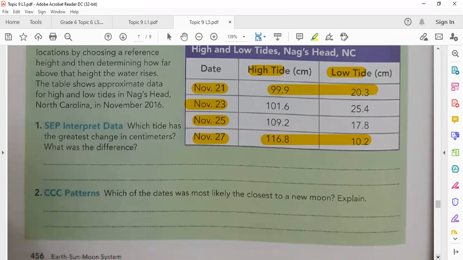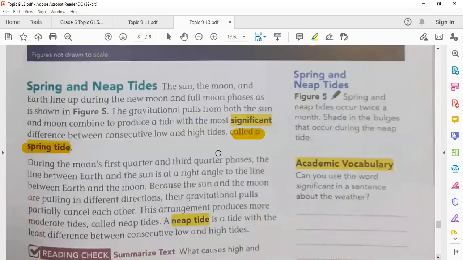So again, when the gravitational pulls from both the sun and moon combine, they produce a tide with the most significant difference between consecutive low and high tides. When does this happen? During the new moon or the full moon, because the three objects, earth, sun, and moon, are on the same line. Okay? During the new moon or the full moon phases, the gravitational pulls of both the sun and the moon combine to produce a tide with the most significant difference between the consecutive low and high tides.